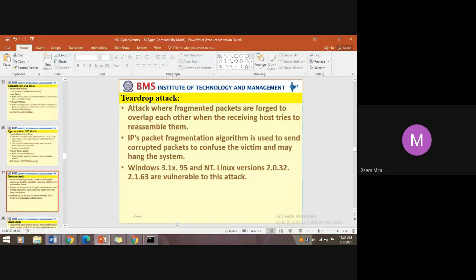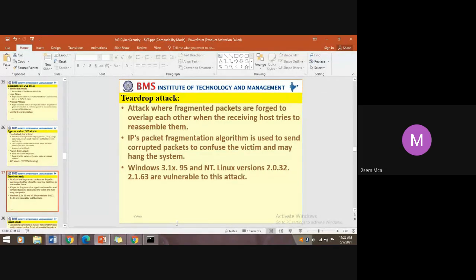So 2 MB means how many bytes? 2048 bytes. So 20 bytes of each packet is fragmented. If 20 bytes of those packets are received at the host trying to reassemble, in that case keep on overlapping the forged packets. Means additional fake packets are inserted in between, not allowing the receiver machine to do the proper assembling of them. That is termed a teardrop attack.